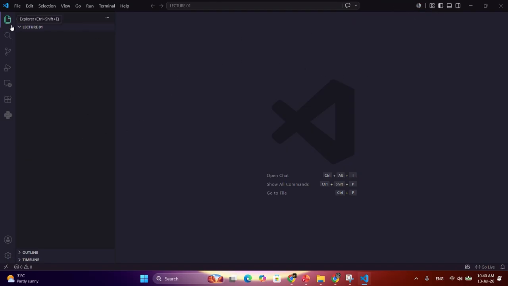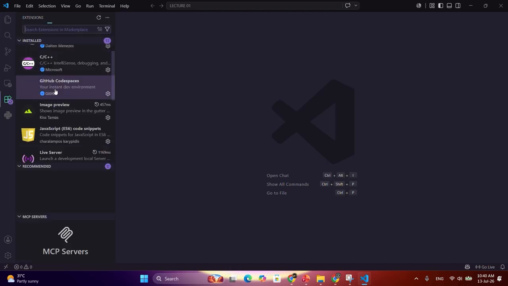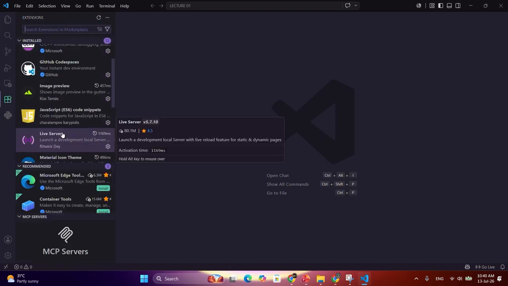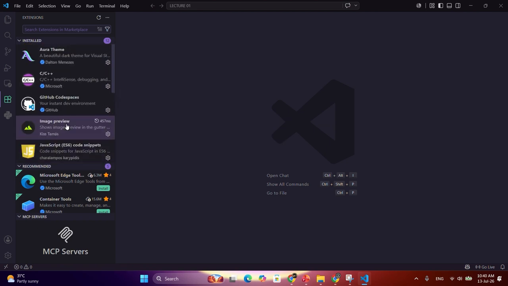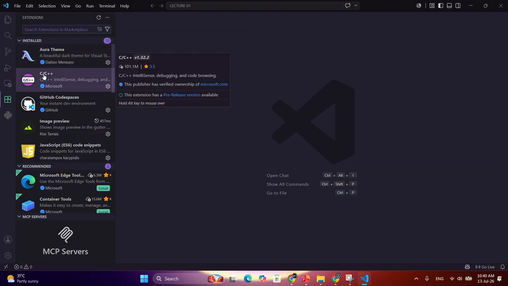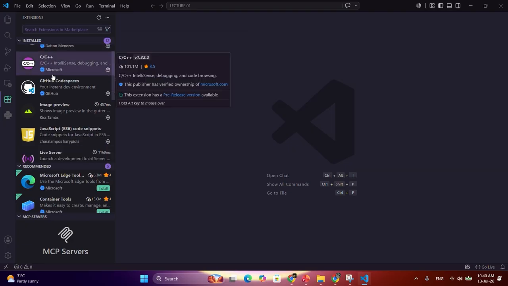I'm not going to explain all the things. I have installed one theme that I can show you in the extensions options. First of all, I have installed the Aura theme. You don't need to install C, C++, it is for another purpose.